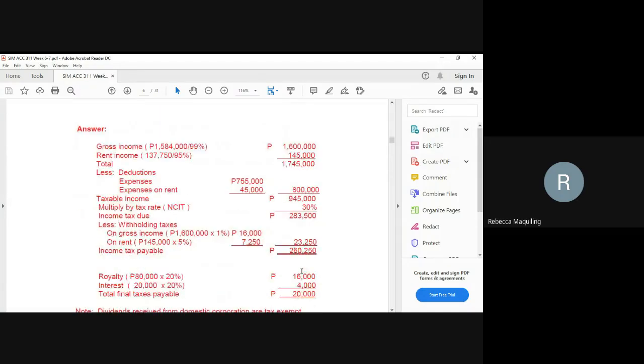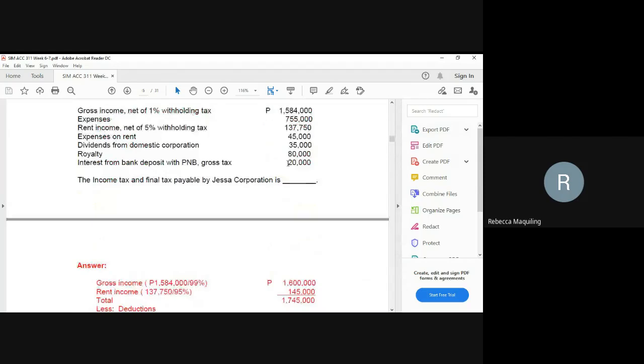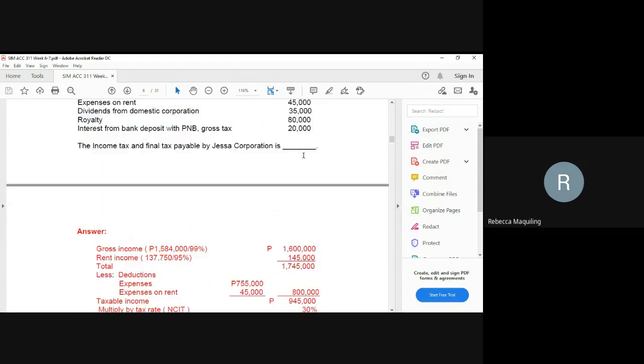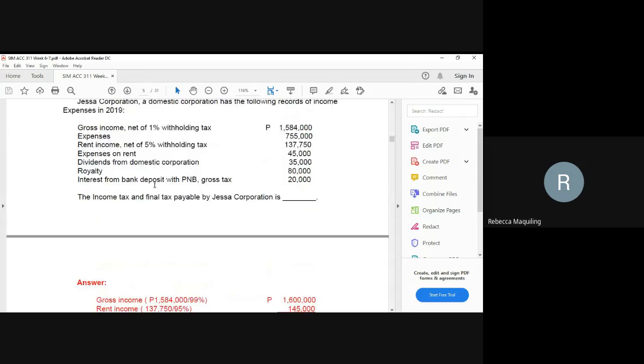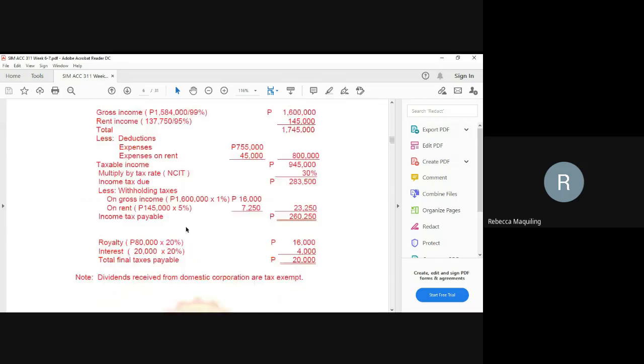The final taxes come from the passive income. So, we have royalty, which is 80,000, times 20%, and also the interest, which is 20%. Ma'am, how about the dividends from domestic corporation? Recall, dividends from domestic corporation is 0%. So, no need for you to compute it. So, your total final tax payable is 20,000.